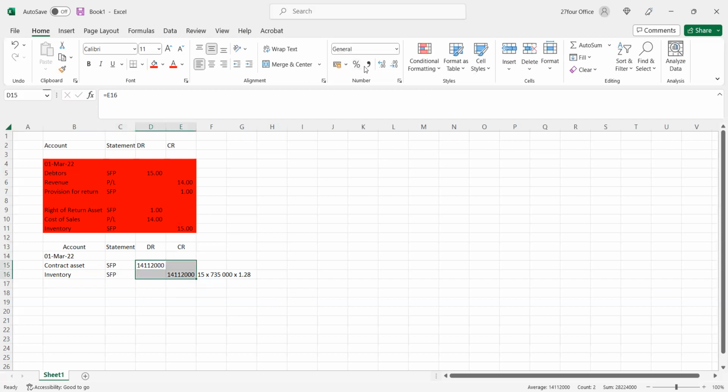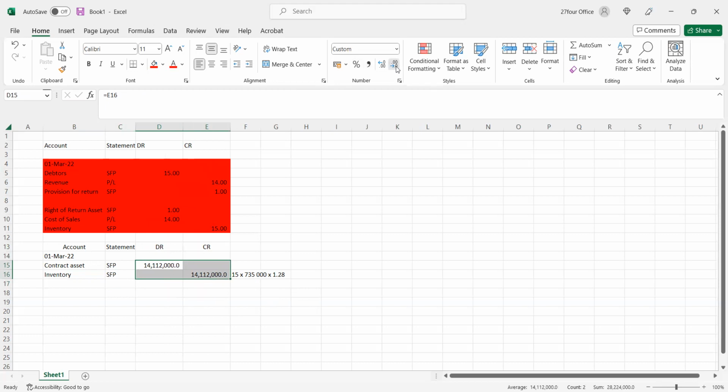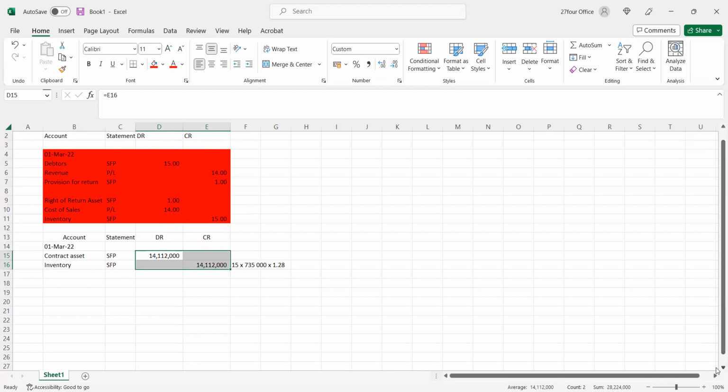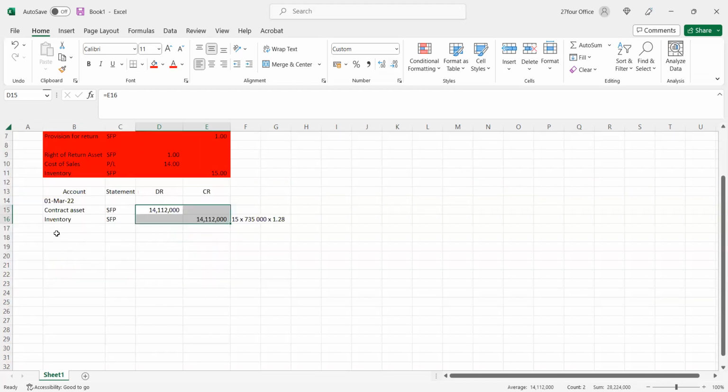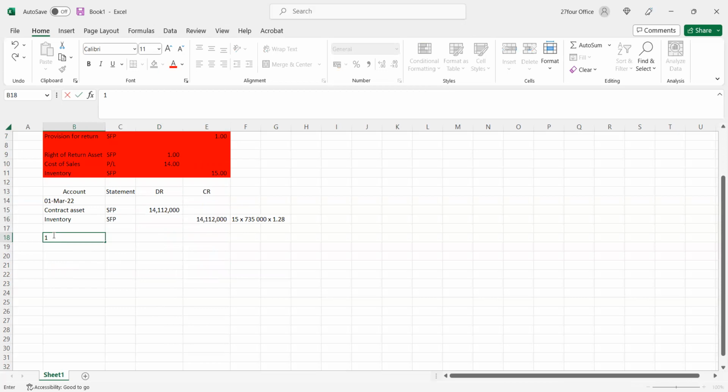So that's happening on 1 March 2022. Can't recognize revenue. Why can't we recognize revenue? Because there's a return policy, and the return policy has no history. So as a result, we can't recognize revenue until the return policy is over. The return policy is over now on 1 June 2022. Now we can recognize revenue. There's no need to recognize a right of return or a provision for return.